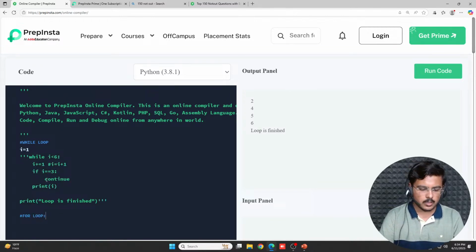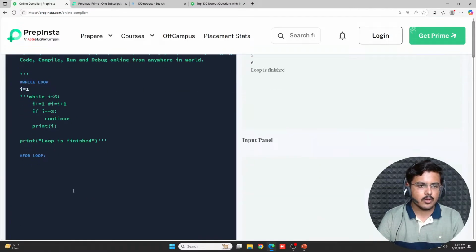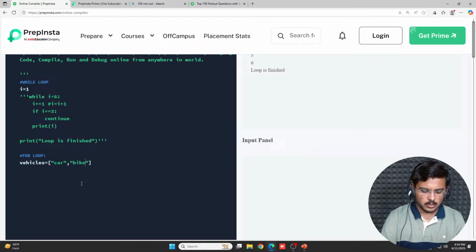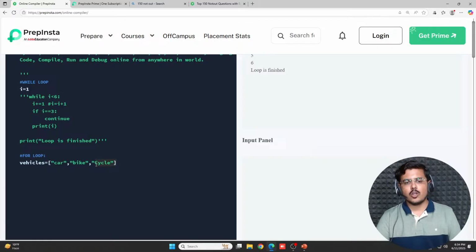So this is the whole commented out structure. And what are we going to do with the for loop? Before I go ahead with for, I'll first tell you how for actually executes. So let's create a list of vehicles. This is a list where you have one car, one bike, and then a cycle. So basically this is your list of 3 vehicles.